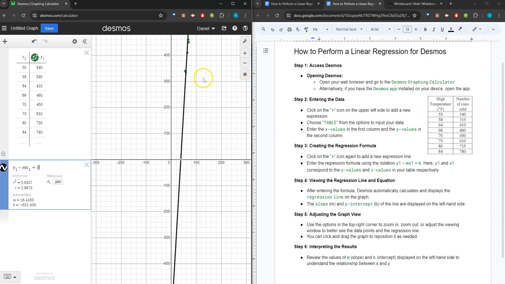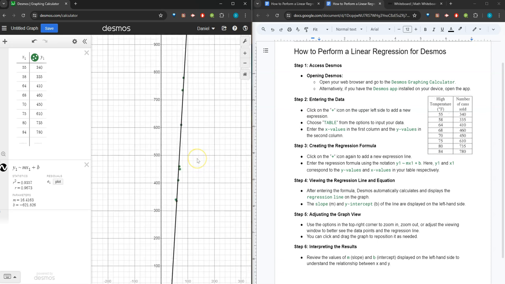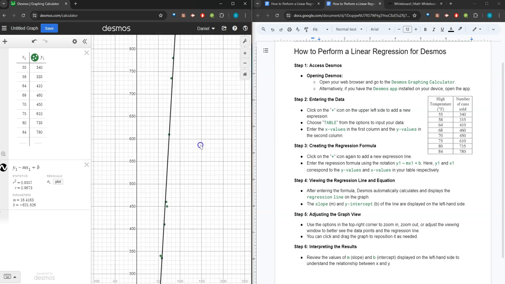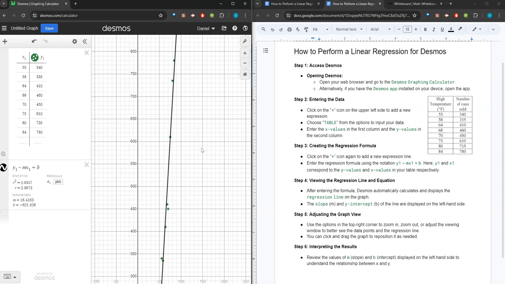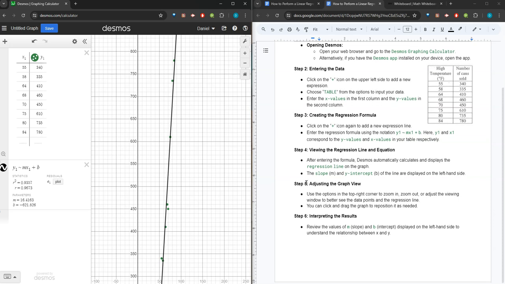Here's our regression line, and you can see most of our points are up here. So I'll pan over and zoom in a little bit so that you can see that our line of best fit shows a pretty strong linear relationship, and I can back that up with our correlation coefficient because I see that it's 0.96, which is very close to 1, indicating a strong positive linear association. I'm getting a little ahead of myself. We were just on step 5, adjusting the view, and now step 6, interpreting the results.